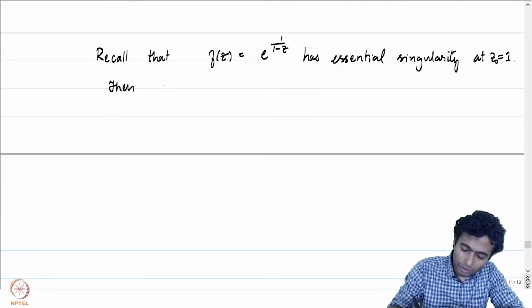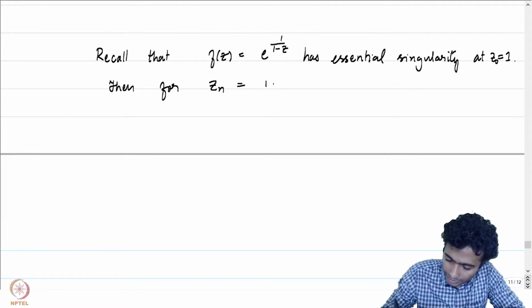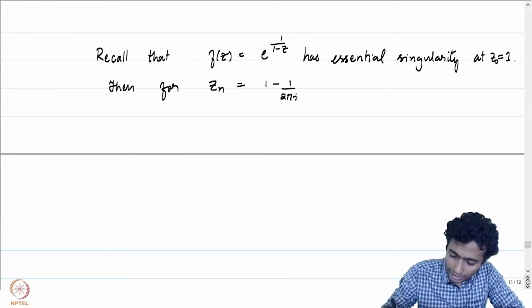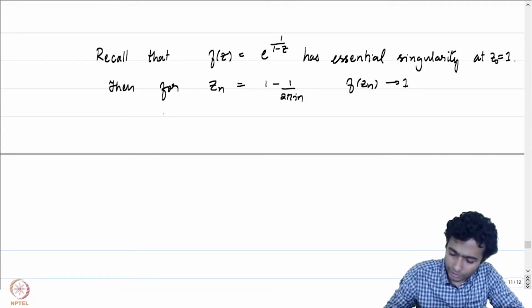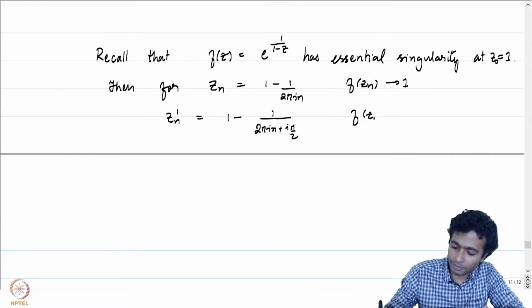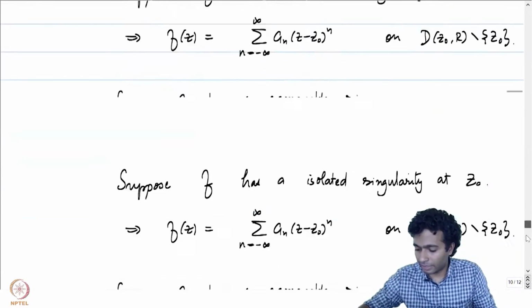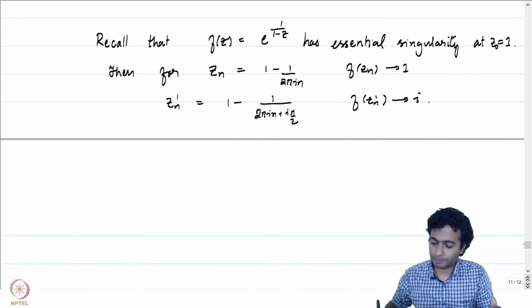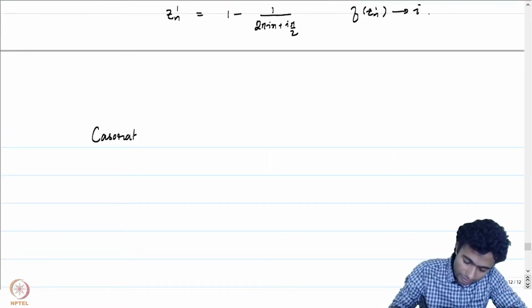Then for the zn sequence, I think it was 1 minus 1 by 2 pi i n, f of zn converges to 1. In fact, f of zn is equal to 1 for each of these. And for zn prime, which is 1 minus 1 by 2 pi i n plus i pi by 2, f of zn prime converges to i. So, there is no one limit that we will be able to get hold of in these cases. Let me now state the Casorati Weierstrass theorem.